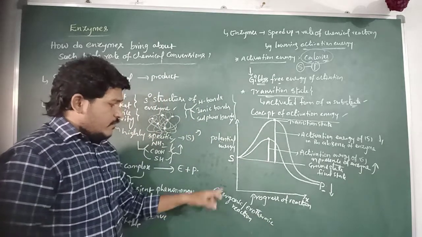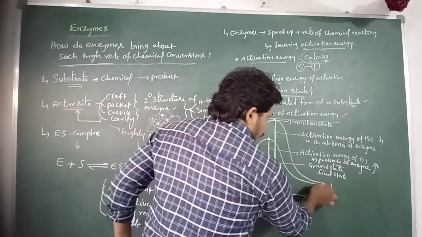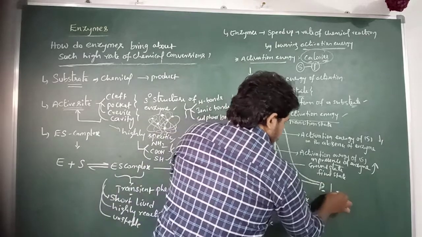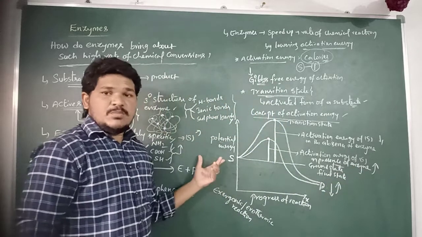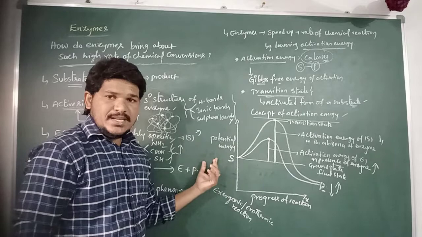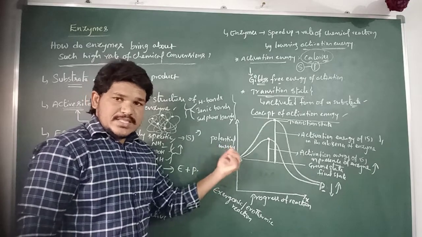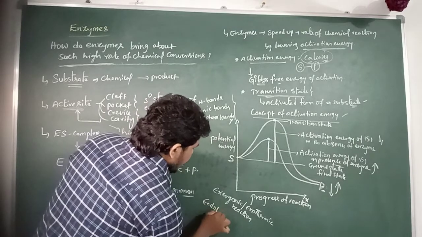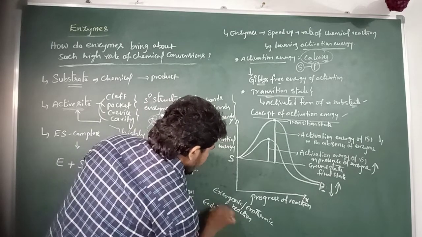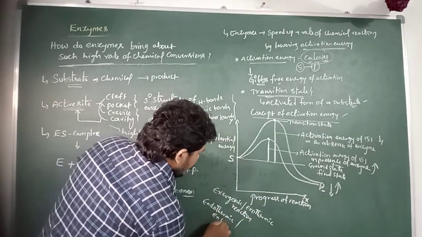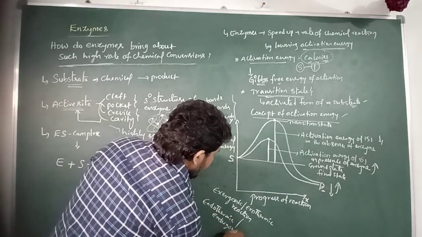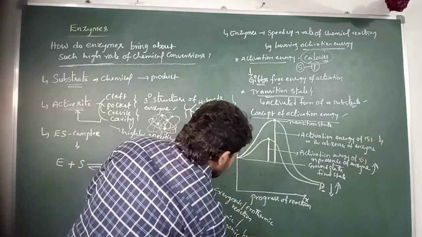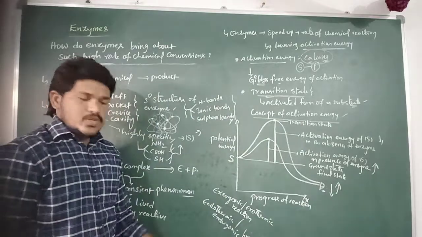But when the products are at an upper level than the substrate molecule, this reaction is referred to as an endothermic or endergonic reaction.